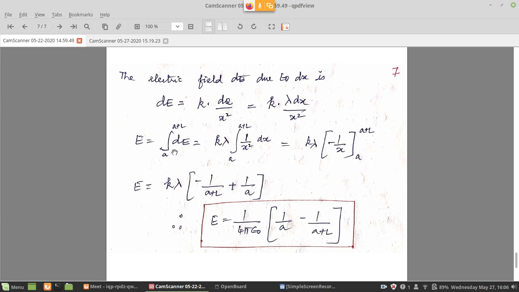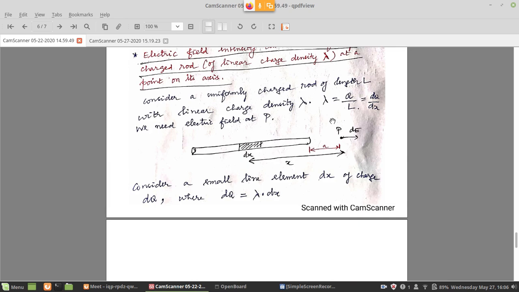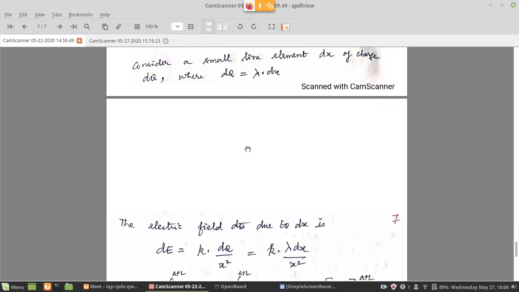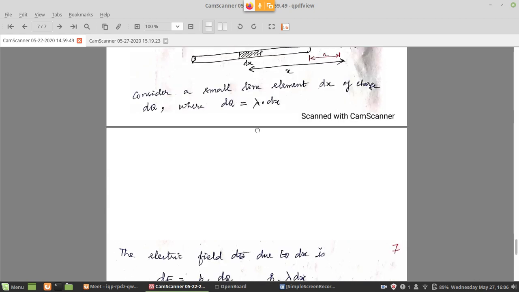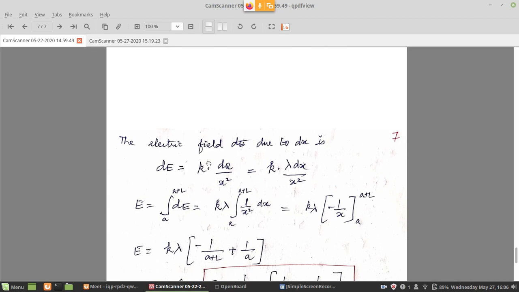So here therefore you are doing integral dE. That will give me the total electric field E. What is the limit I am deciding? I am going to integrate from A to A plus L. That is, this distance A to the entire length A plus L of the rod. L is the length of the rod. So from this point to this whole point I am going to integrate whatever electric field I am going to get due to the small portion dx. That is the idea here.